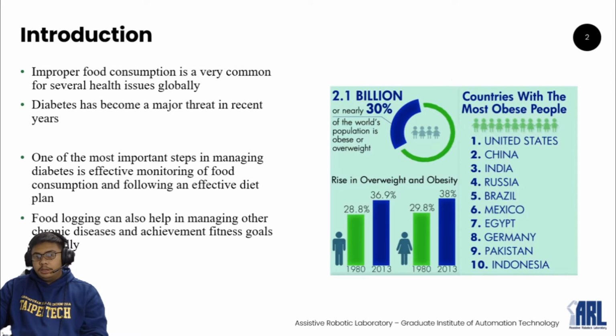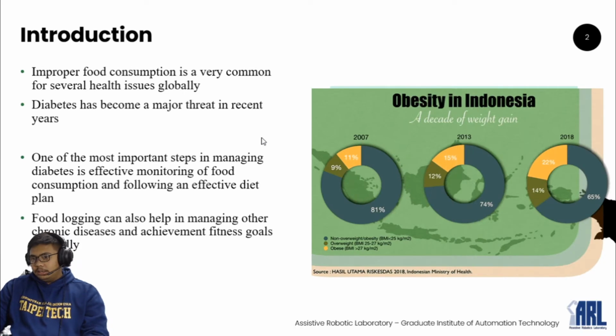For the first, as you can see in this graph, for countries with the most obese people, including United States, China, India, etc. And for this graph, we can see that improper food consumption is very common for several health issues globally. And then diabetes has become a major threat in recent years.